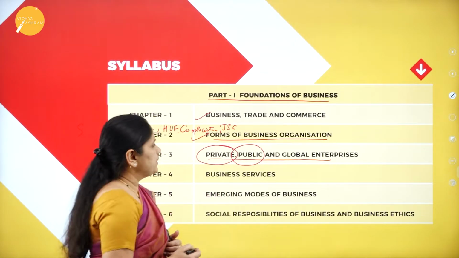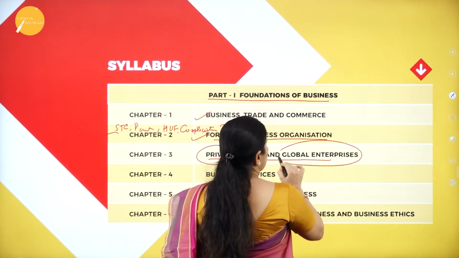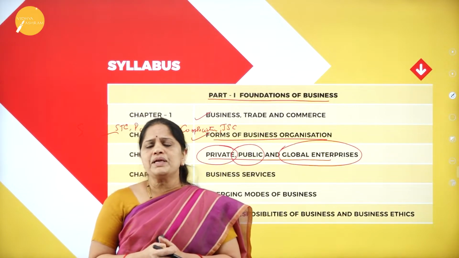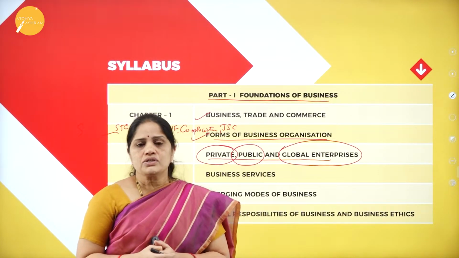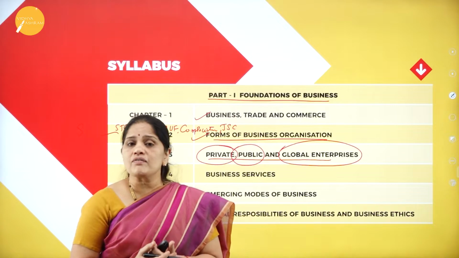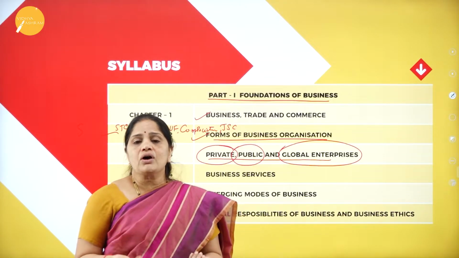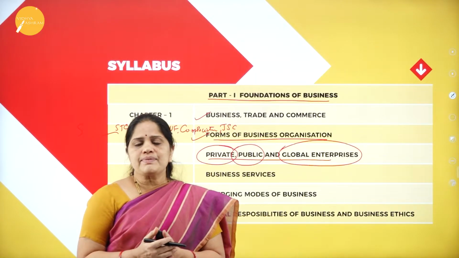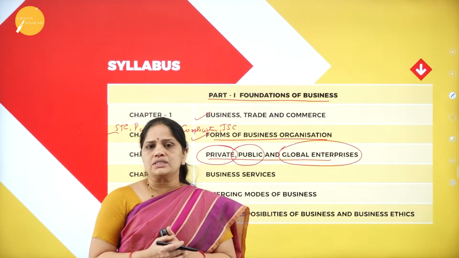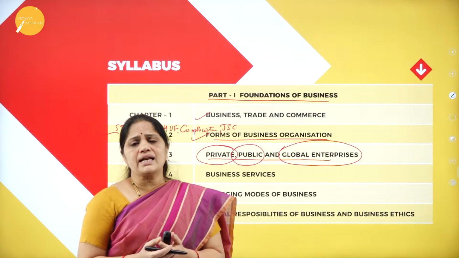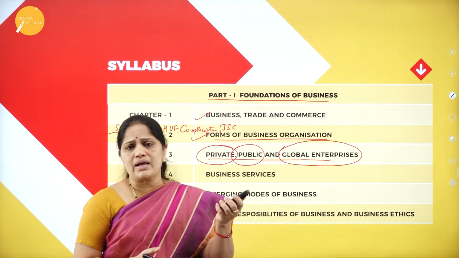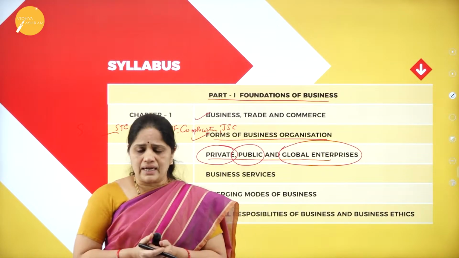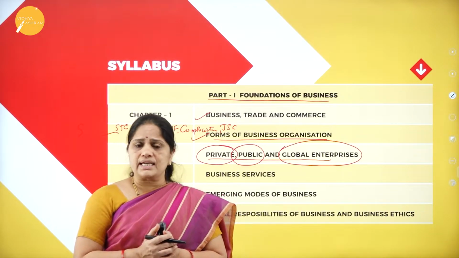Then the next important form of business organization discussed is global enterprises. Now, what do we mean by global enterprises? We all have heard of the concept of the global village. Why do we call it the global village? Because of the advancement in information technology. Now, we can sit here and talk to any of our relatives who are abroad or in any part of the world. That is because of advancement in science and technology.